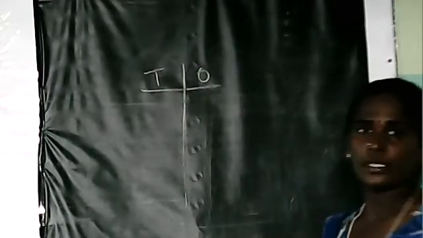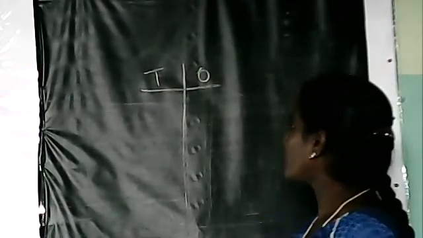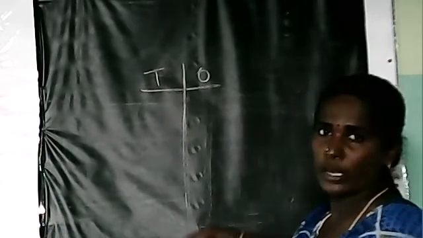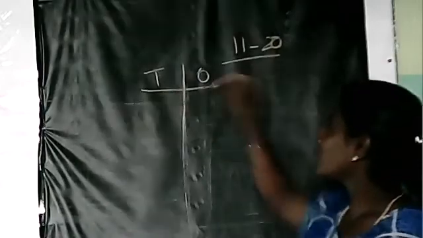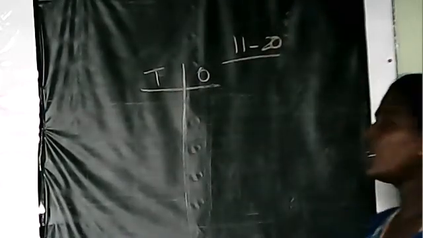Okay, after that you close your note and now see here, this is the tens and ones column. Now I'm going to tell you to write the numbers from 11 to 20 in this column. How will you write 11 to 20? If I'm giving you a test, and I tell you to write from 11 to 20 in this tens and ones column, how will you write?